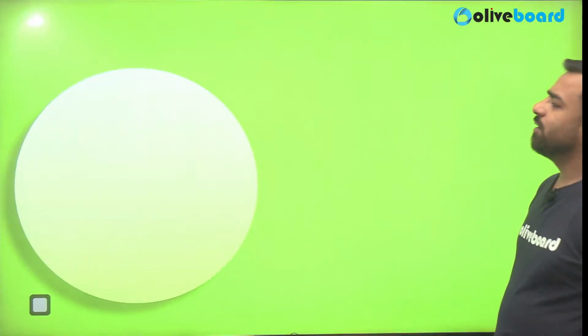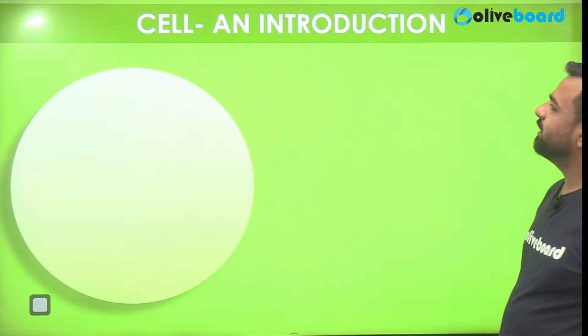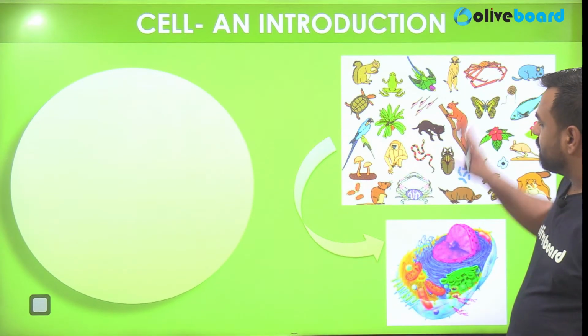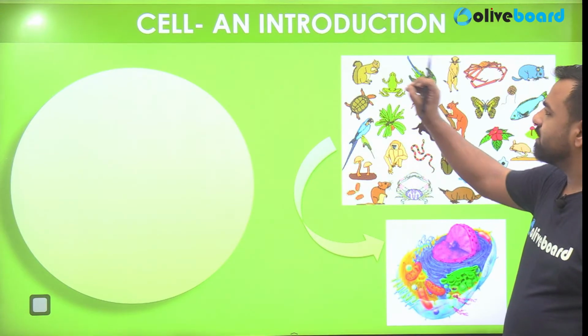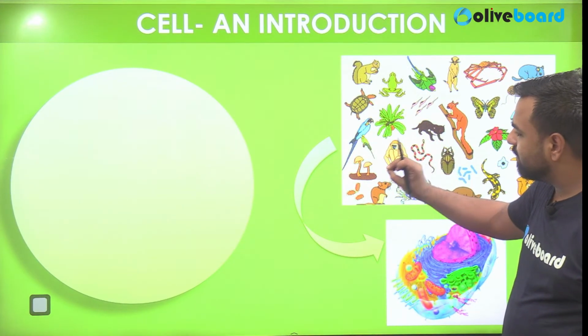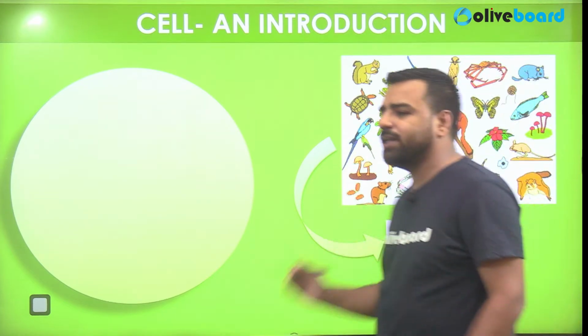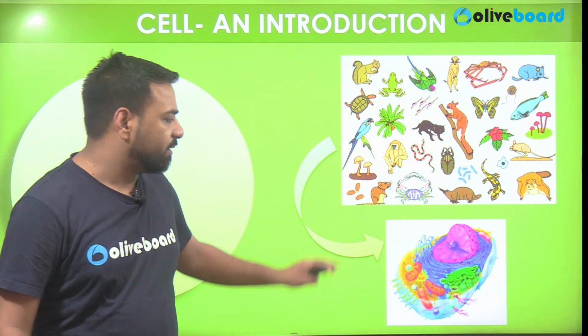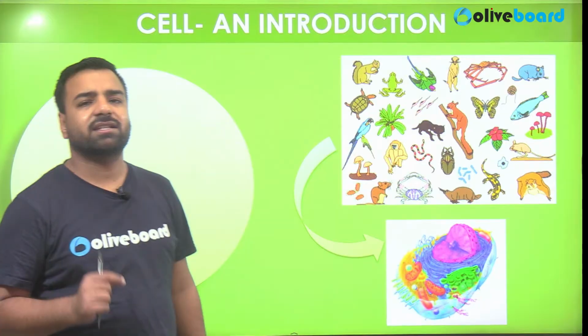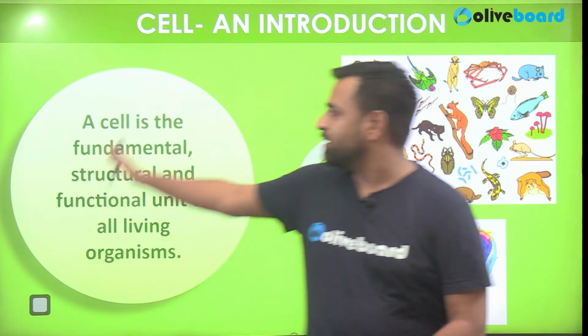So guys, first of all, here the introduction about the cell. All the living beings, whether it is squirrel, whether it is tortoise, mushroom, bacteria, snake, whatsoever comes in your mind, all the living beings are made up of this cell only. So cell is the basic structure and functional unit of life. So that's what it is mentioned here.